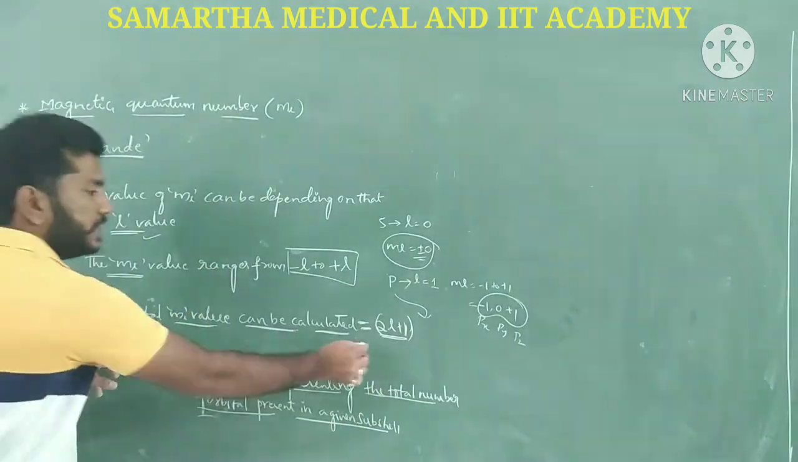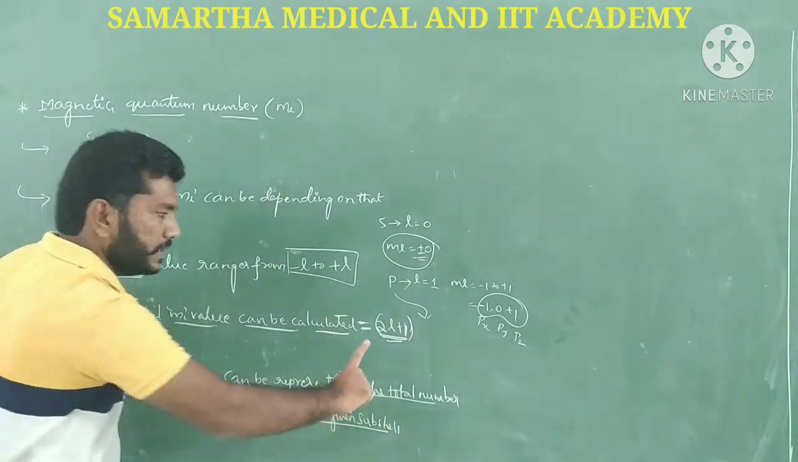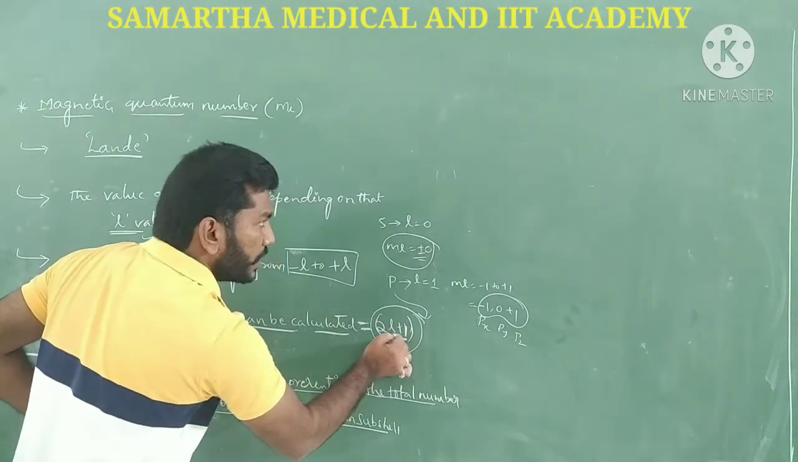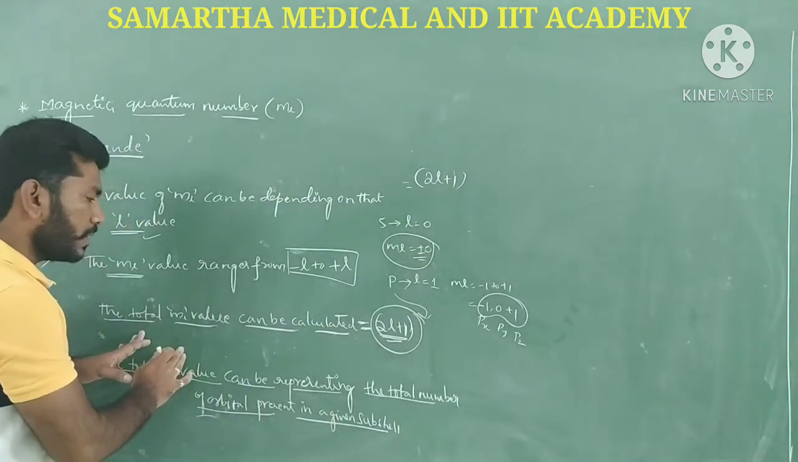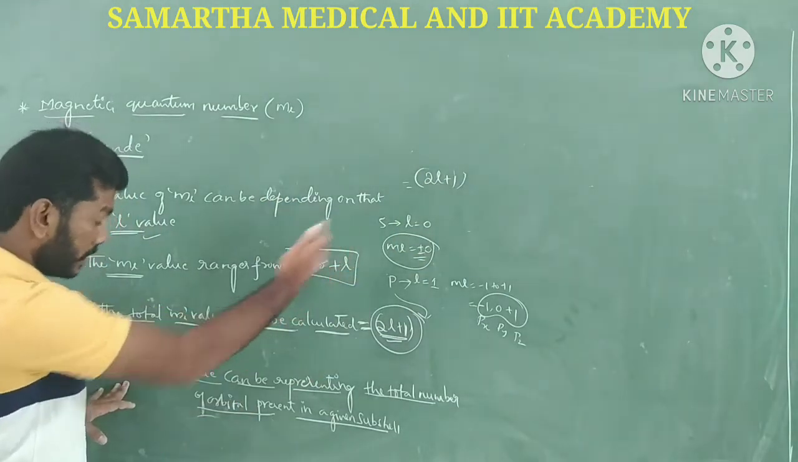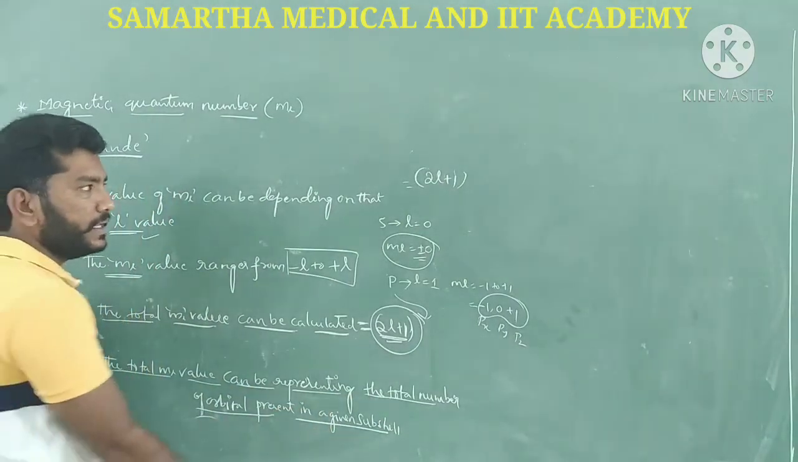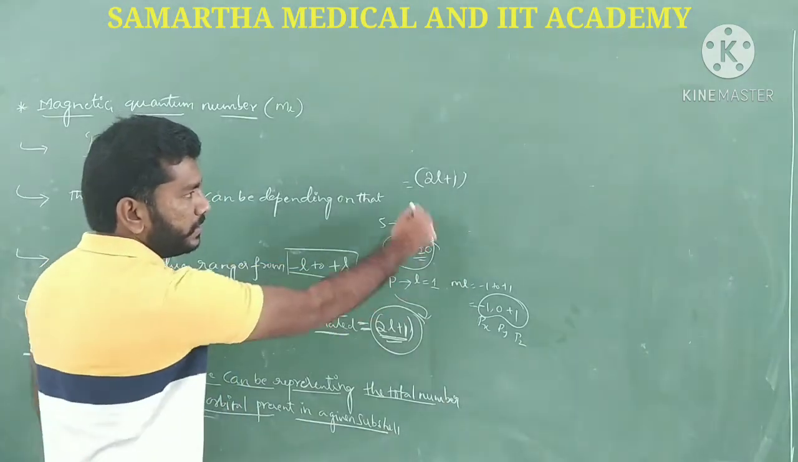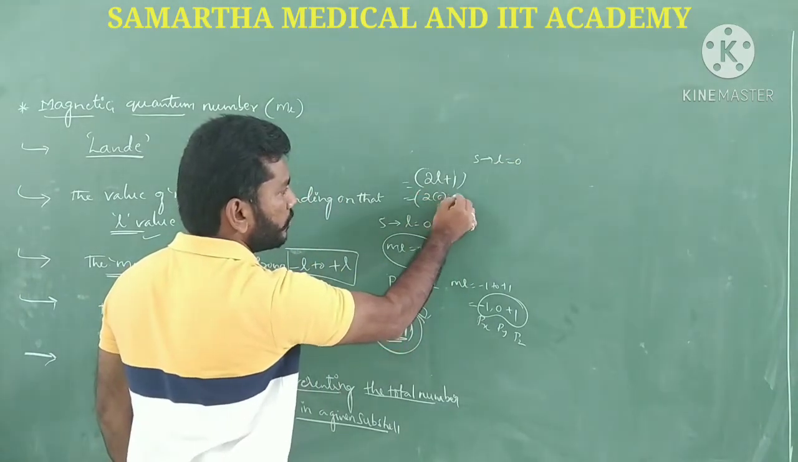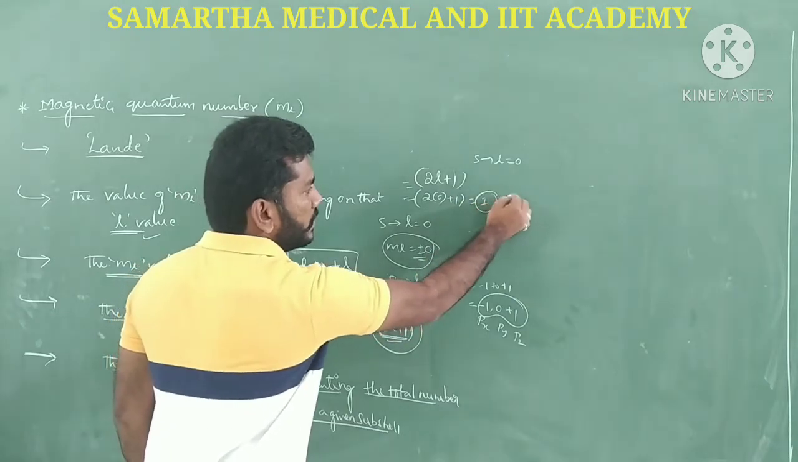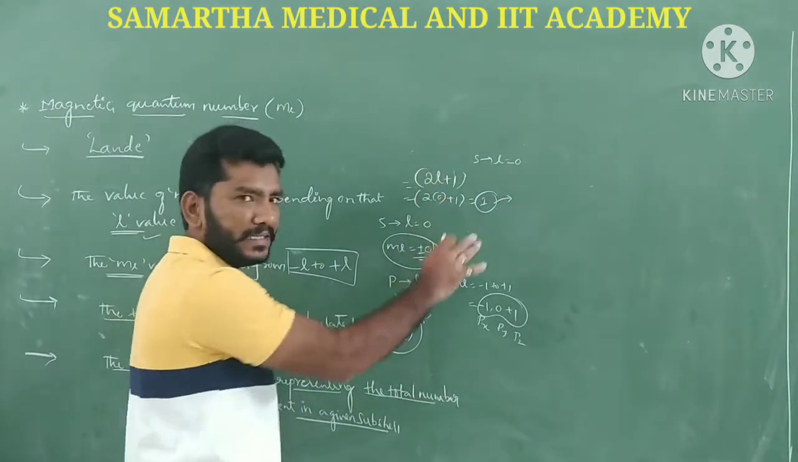Now with this formula, 2L plus 1, I am going to calculate the total number of ml values, which indicates the total number of orbitals present in a given subshell. For the s subshell, what will be the L value? 0. Let's substitute: 2 of 0 plus 1. The total answer will be 1, which means only one orbital in the s subshell.